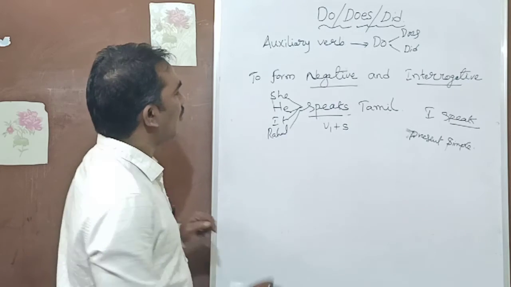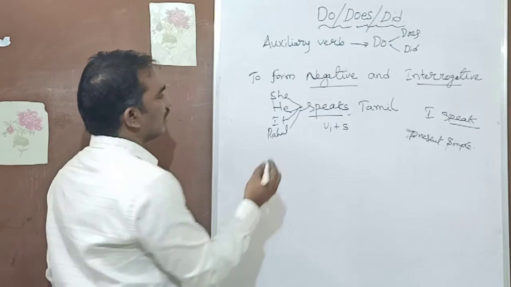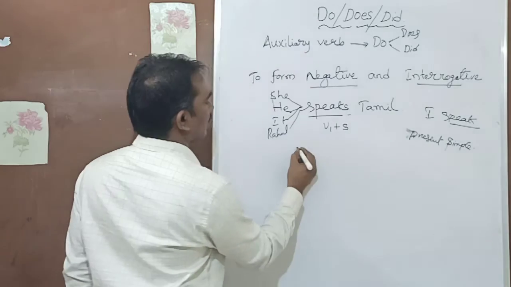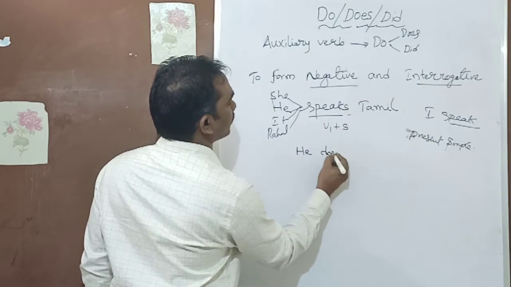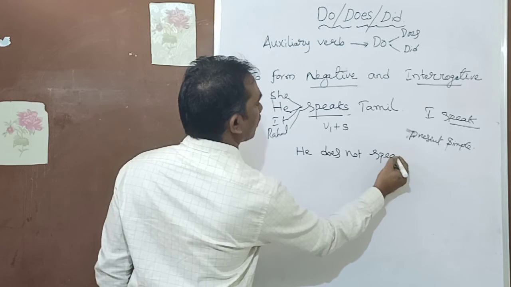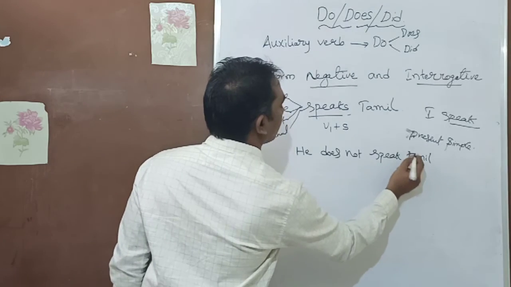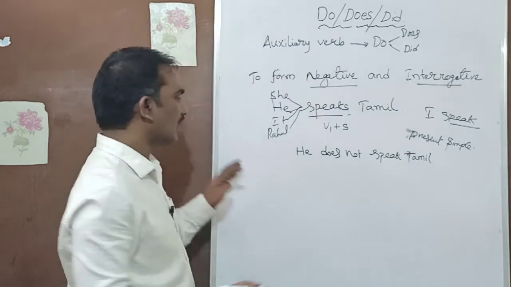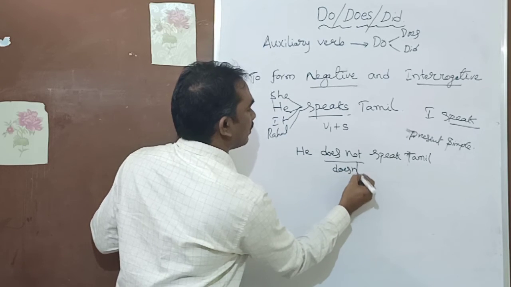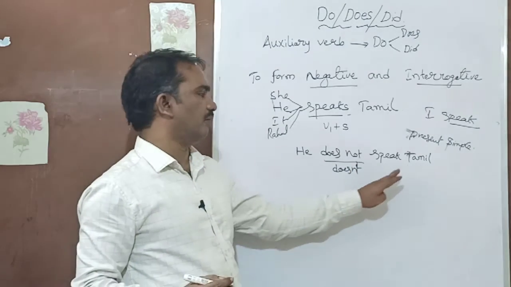How do you make it a negative? For example, "He speaks Tamil." "He does not speak Tamil." Try to understand it. The contracted form is doesn't: "He doesn't speak Tamil."